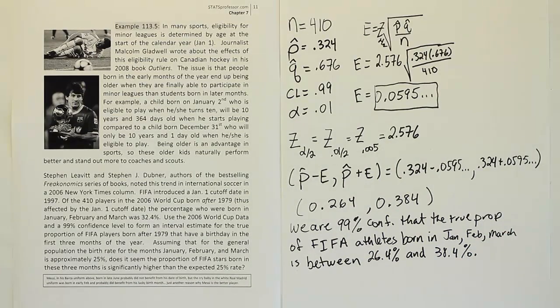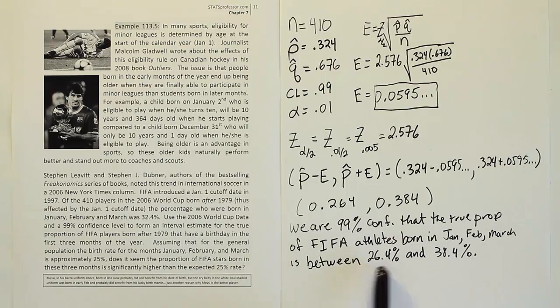The last thing we have to do is to see if we can make sense of the last question they asked us, which is to say, does the proportion of FIFA athletes born in the first 3 months of the year seem to be higher than what's true for the general population? Well, if we expect the general population to have a 25% birth rate in those first 3 months, then the question is, is this proportion interval higher than 25% in all cases?